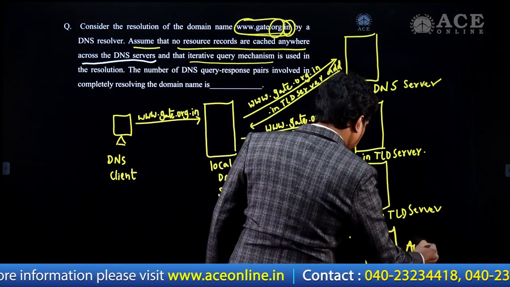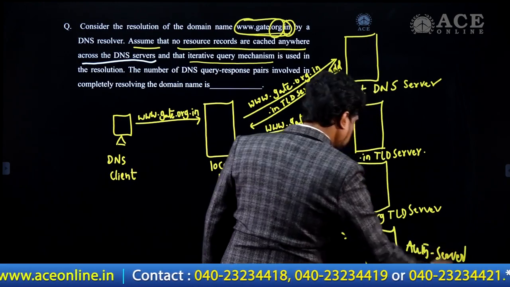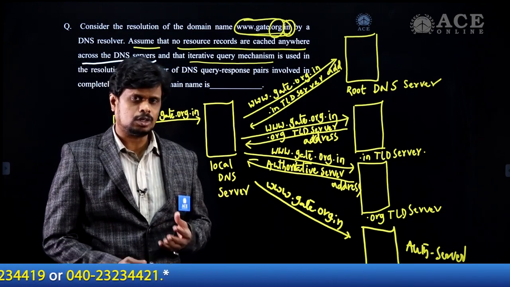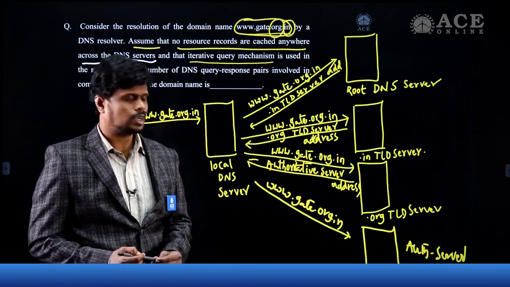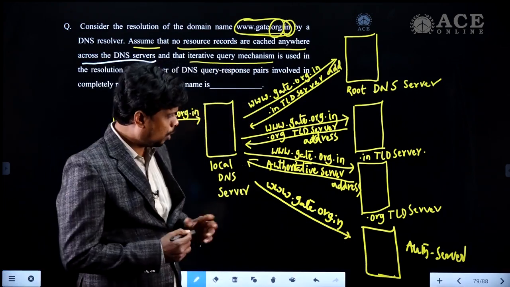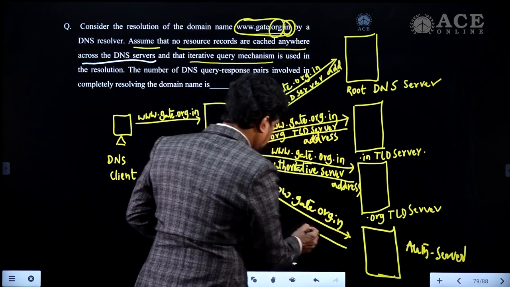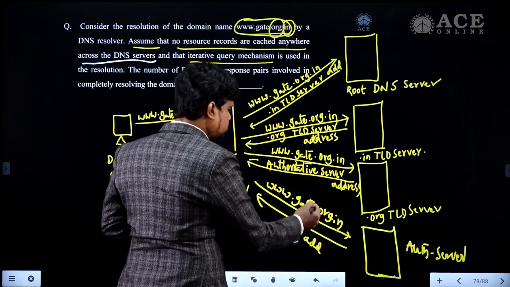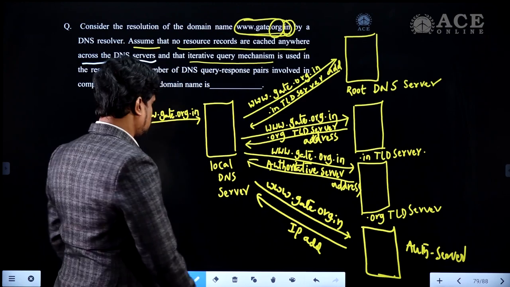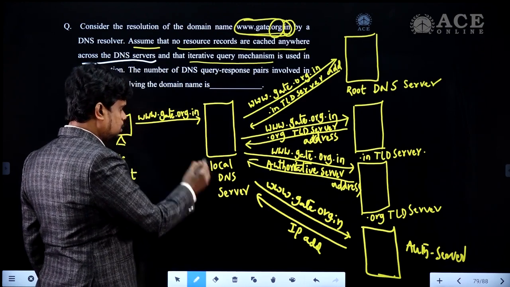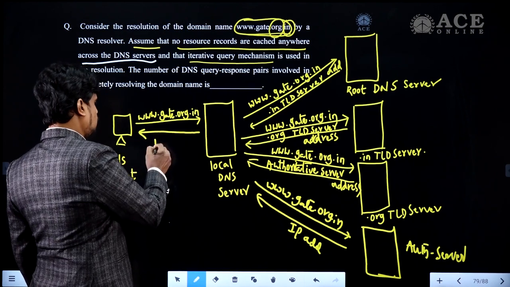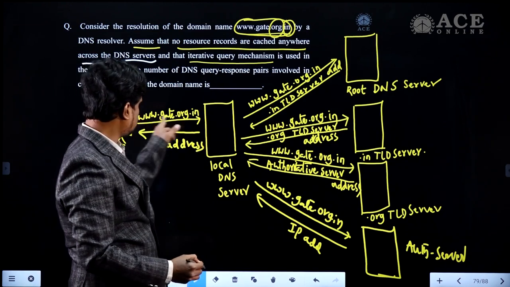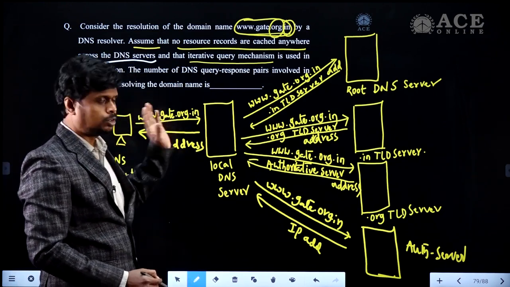All the URL addresses we have get registered with this authoritative server, so obviously it has the IP address of this URL address. Once the local DNS server gets this IP address, it responds to the DNS client with that same IP address. Then the DNS client is able to access this www.get.org.in URL address, right?